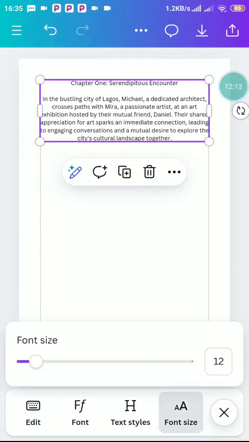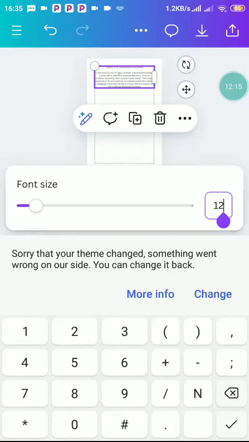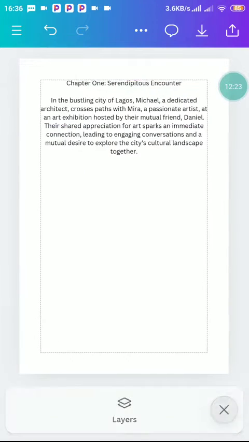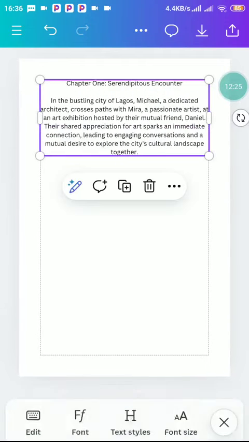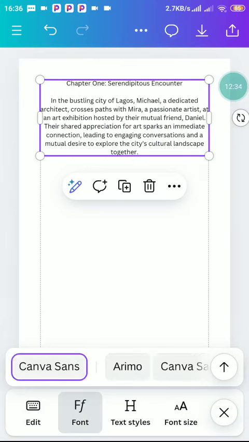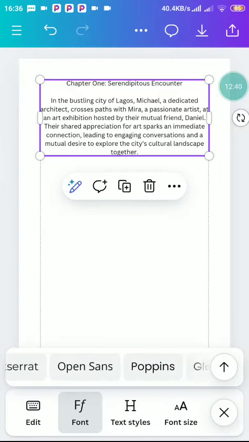Now font size, standard font size is 12. Amazon standard font size is 12, but you can extend to 13 for better readability. Now, the next thing we're going to do is to choose the kind of font, because Amazon accepts only Times New Roman and Georgia. So we're going to make use of the ones Amazon accepts.